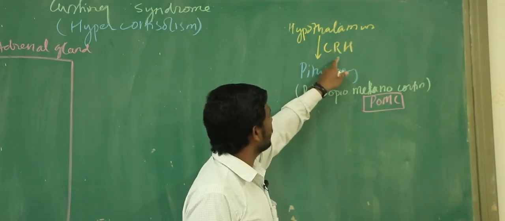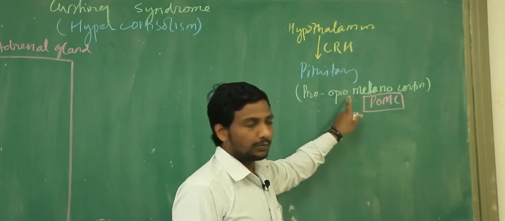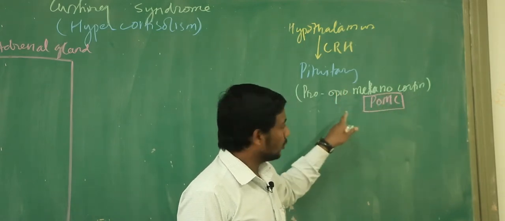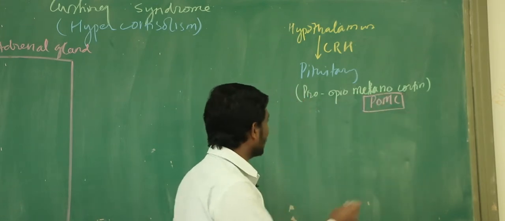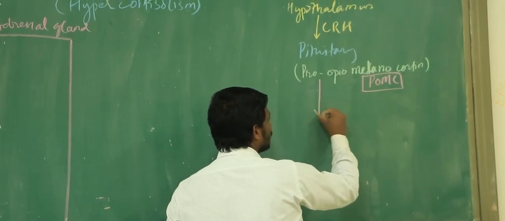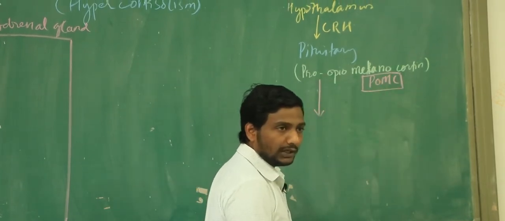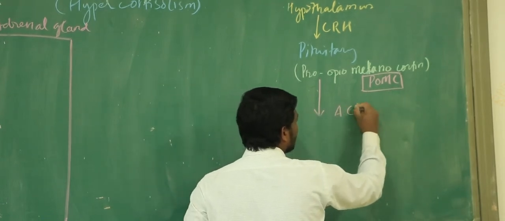This corticotropin releasing hormone is going to stimulate the pituitary to produce one precursor. What do you call this precursor? POMC, right? So we call it the pro-opiomelanocortins. Now keep in mind that this POMC very quickly is going to convert into many different kinds of hormones in the pituitary gland. But right now, today, we are mainly concerned about one very important, what is that?